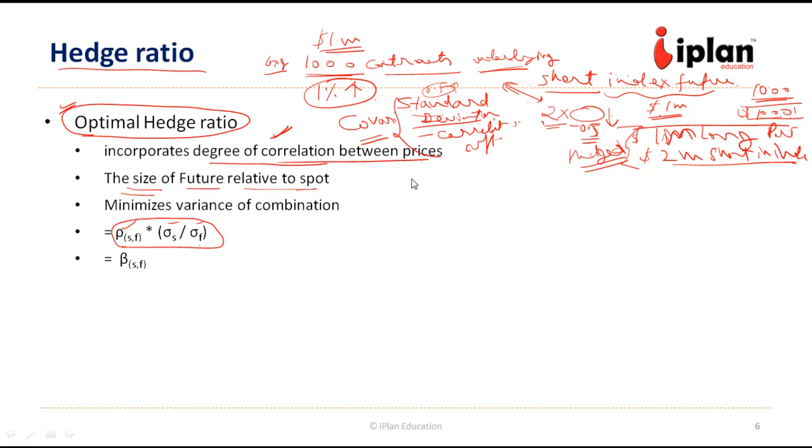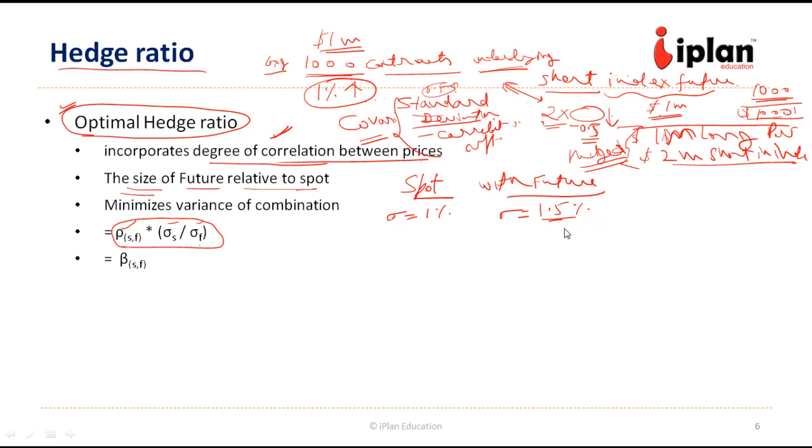For example, we are hedging spot with future. In that case, suppose spot moves 1% and the future moves 1.5%. Suppose the standard deviation of spot is 1%, and the standard deviation of future is 1.5%.